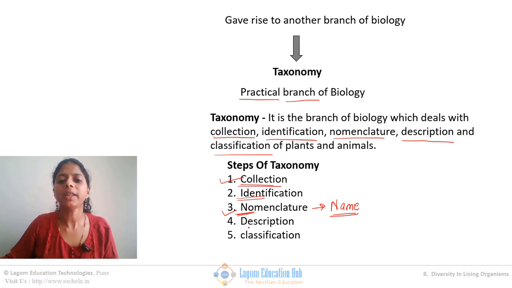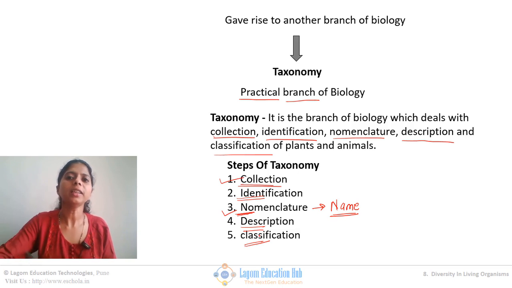Okay. Then I will describe the organism. Describing the organism means, suppose I got one plant, I'll write how its roots are, what kind of leaf it is having, how many leaves it is having, then what kind of fruit it is giving rise to, etc. So that will be the description. And on the basis of all collection, identification, description, I will now classify the organism.